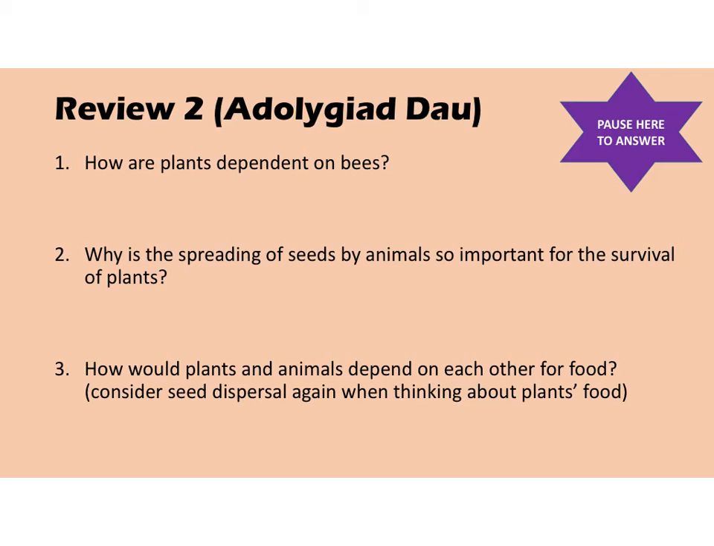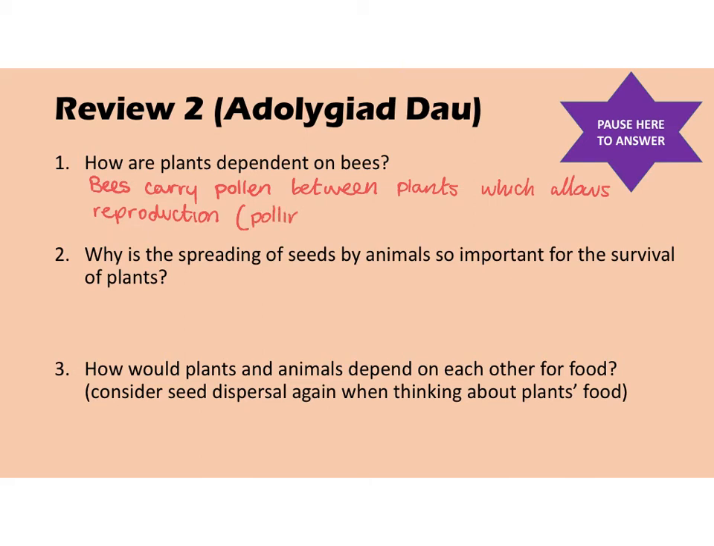Okay, so number 1, how are plants dependent on bees? So bees carry pollen between plants. Which allows reproduction. And this process is called pollination.